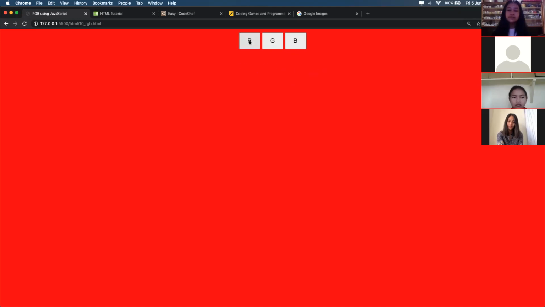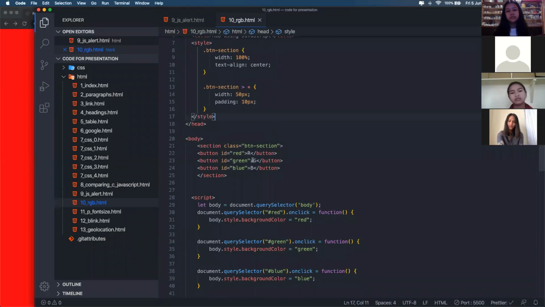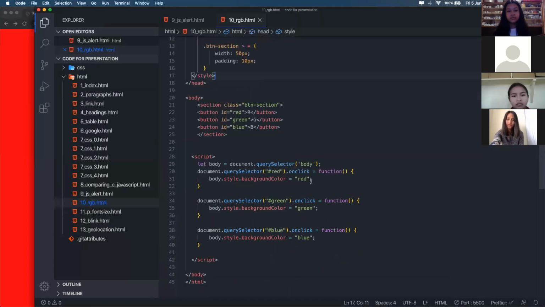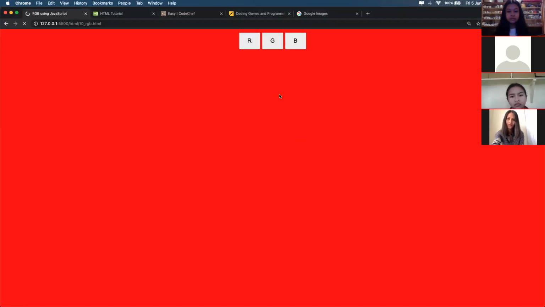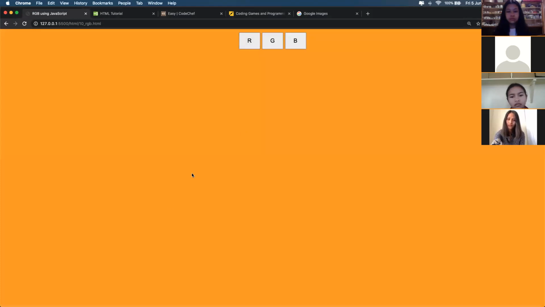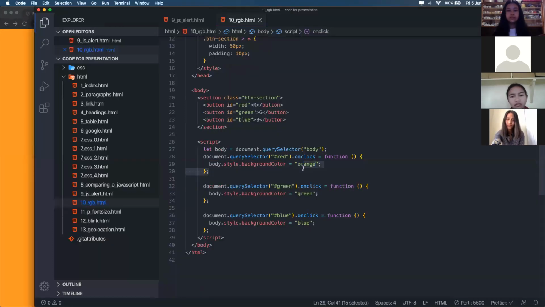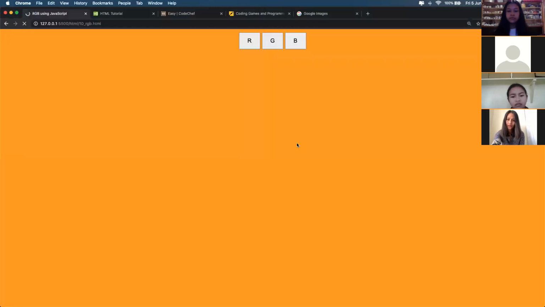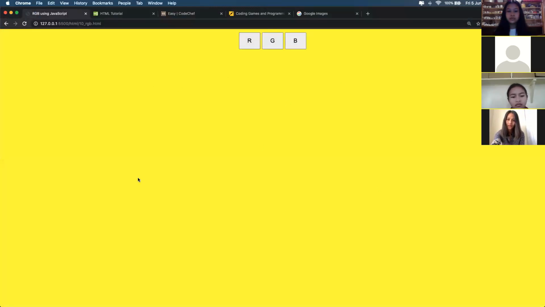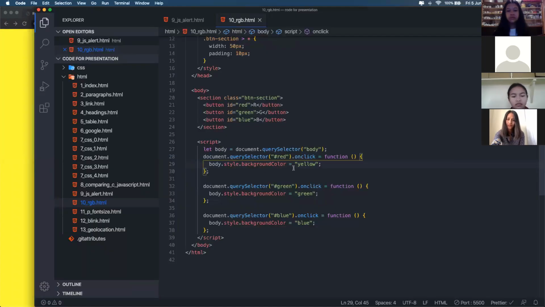Suppose in place of red, you want orange. You can just change the color to orange and it will change to orange. If you want yellow, it will be yellow. Let's look at the code on how it's actually working.